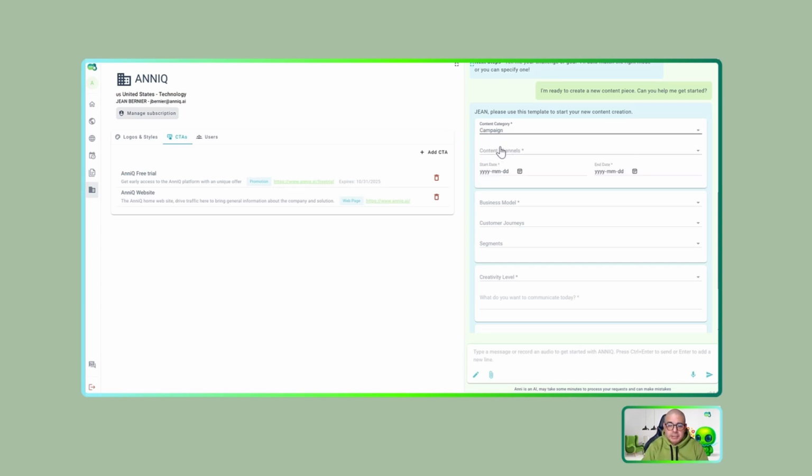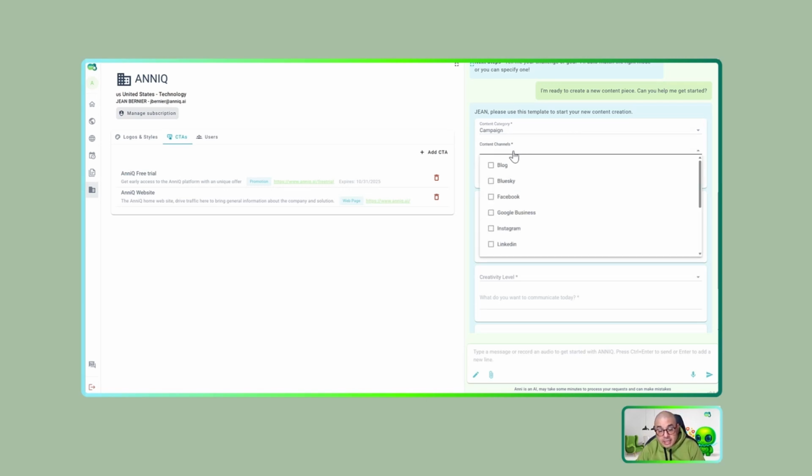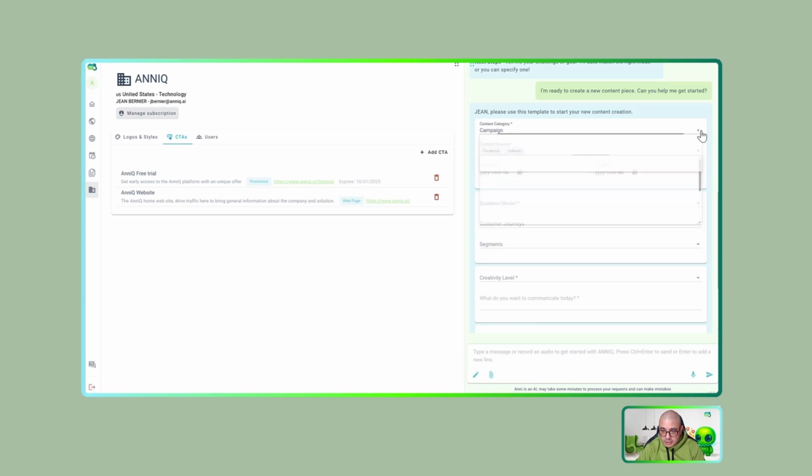What do campaigns mean? Campaigns is when I need to create a long strategy content to have that connection and consistency in time. So I can use the campaigns to create content for all the time that I need. Then second step is to select the channels. As I decided, I only have Facebook and LinkedIn because I only connected those channels. Well, once I have my channels here, it is important to decide the dates for my strategy.